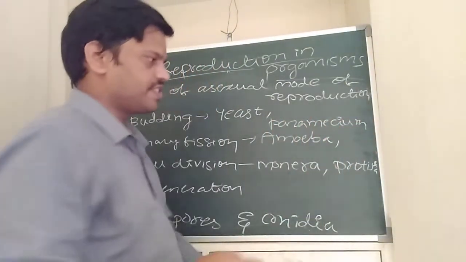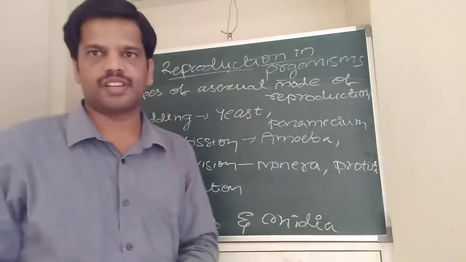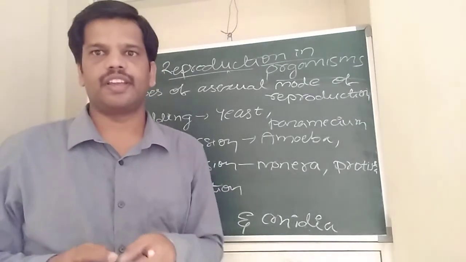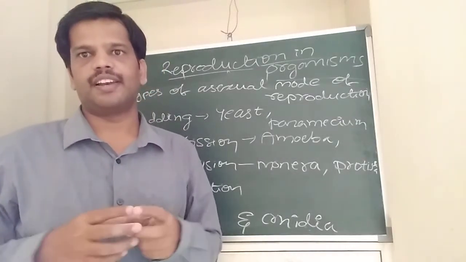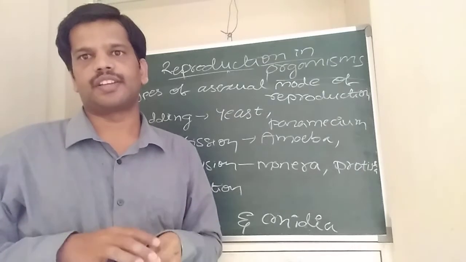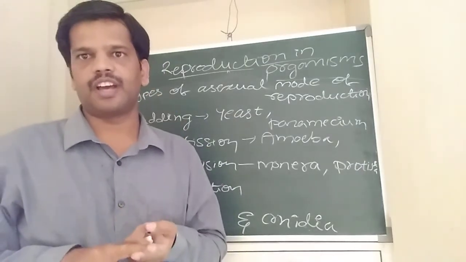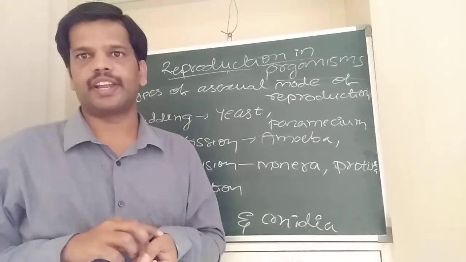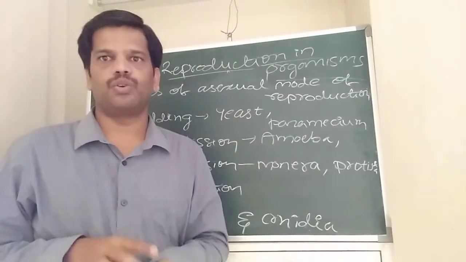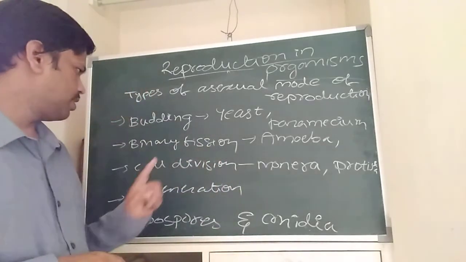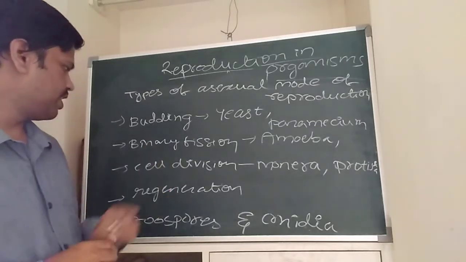Okay, binary fission is one of the simplest divisions. Here the parent body invaginates and splits into two daughter cells. In this the entire cytoplasmic contents get doubled. The DNA also gets replicated to form two daughter cells. It is what we call binary fission.